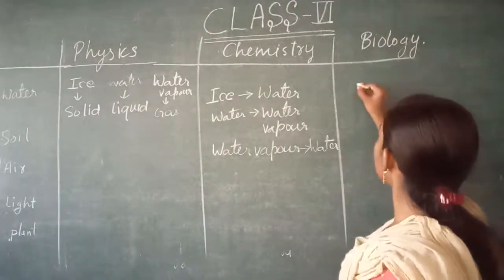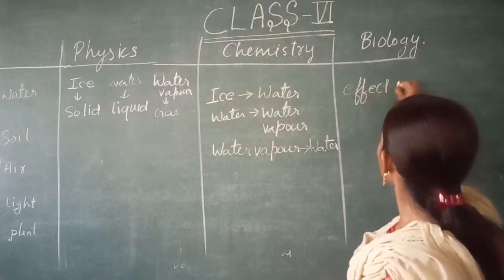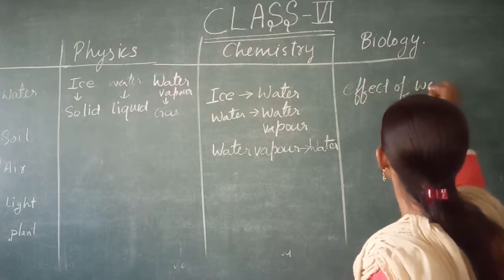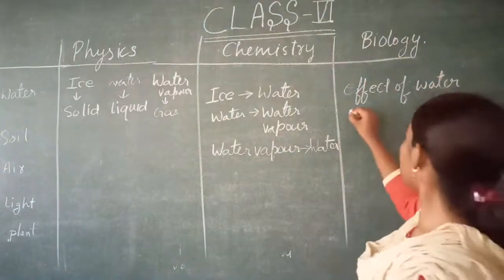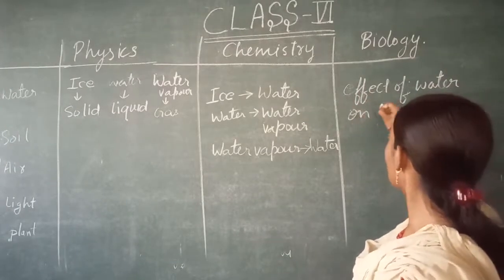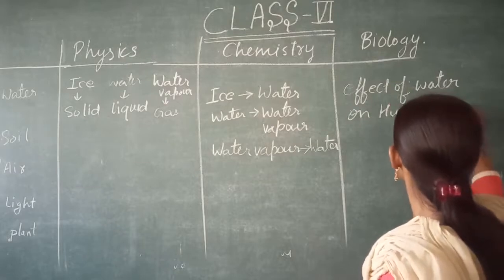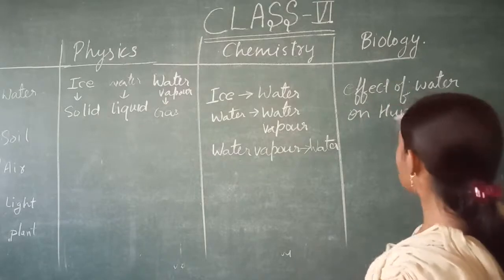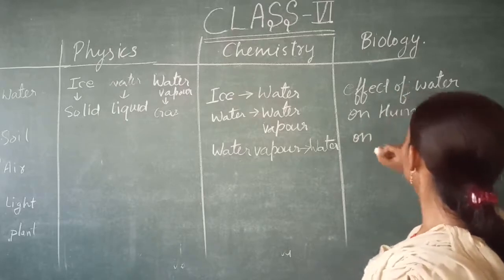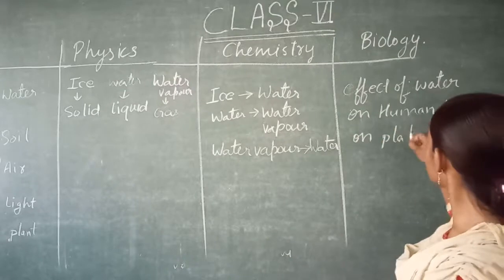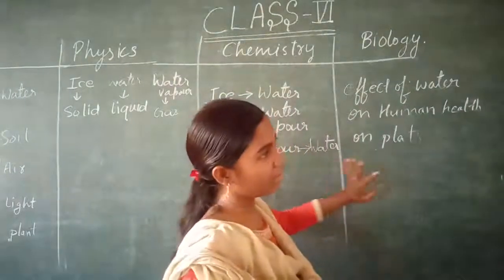We study the effect of water on human beings and on different species, the effect of water on human health, and the effect of water on plants. So in bio we study water like this, that what is the effect.